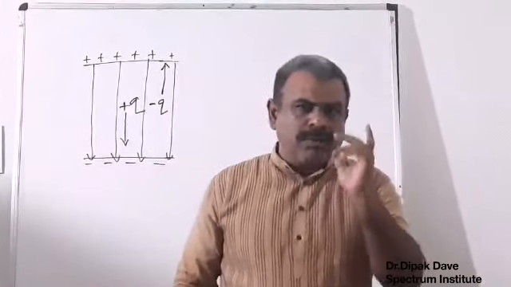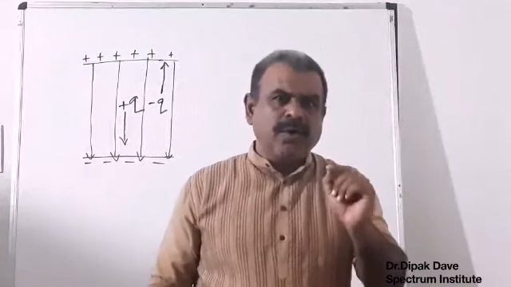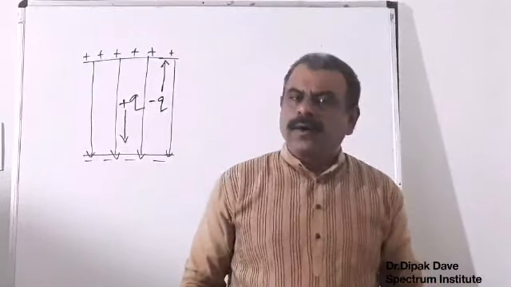Now two small questions, I want a response from all of you, either in the WhatsApp group or in the comment section.